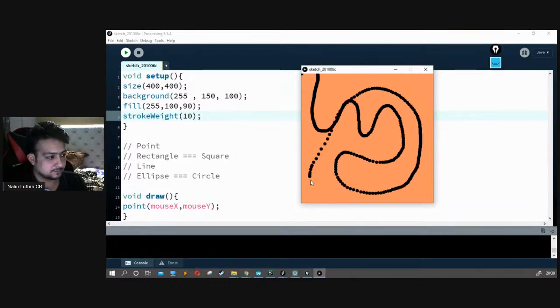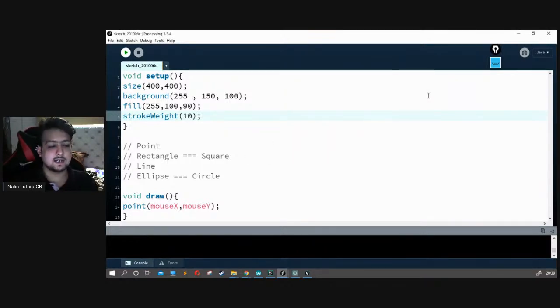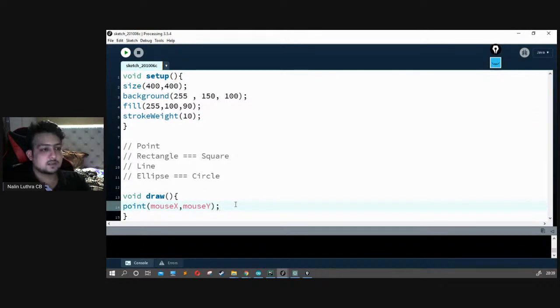If I move faster, many of the points are being missed because our draw runs at 60 frames per second. That's how it's working. So we got the point, we got mouse X, we got mouse Y, and we can draw the point easily. There's also something known as previous points. Now we have already talked about the first point, not all of the previous points as well.